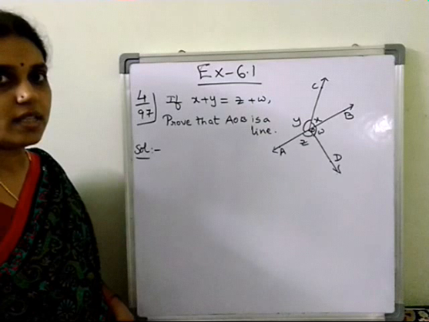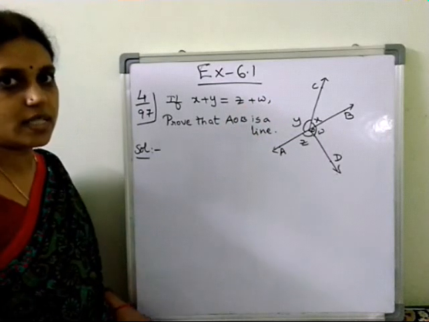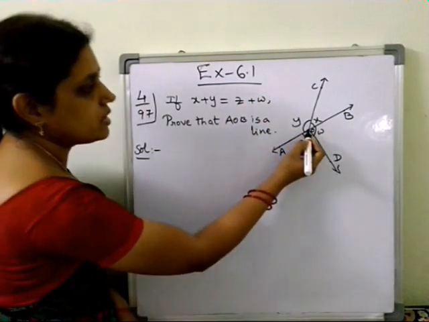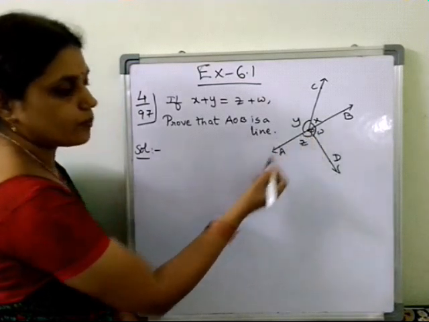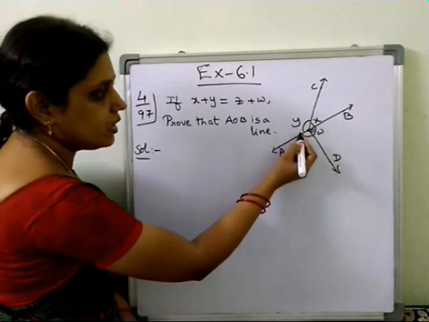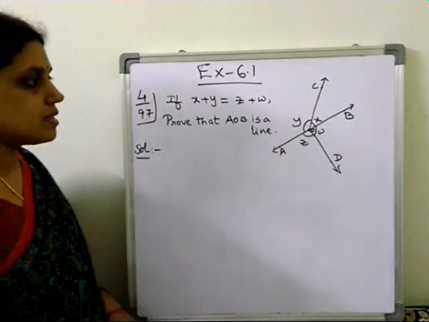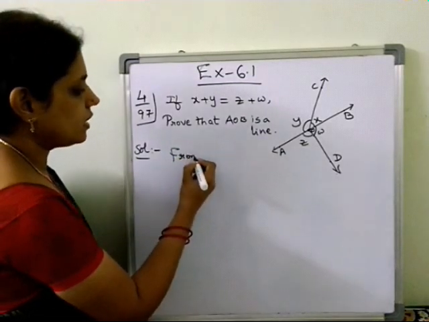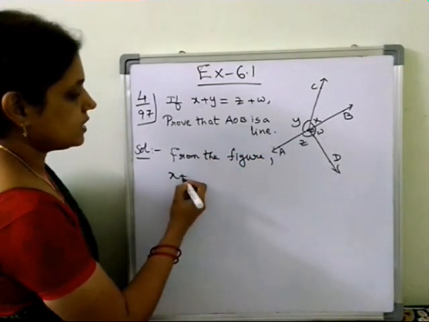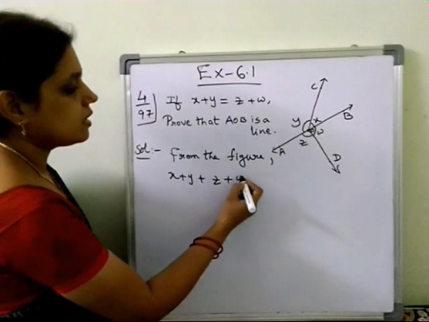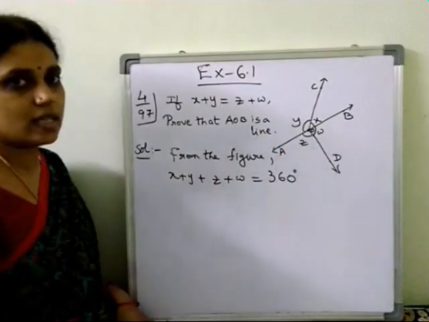What is given in the question? x plus y equals z plus w. Here, the middle point is O. At O, by adding all these four angles, we have to get the complete angle, that is 360 degrees. So we can write from the figure, x plus y plus z plus w equals 360 degrees. All four angles, if you add, you get the complete angle.